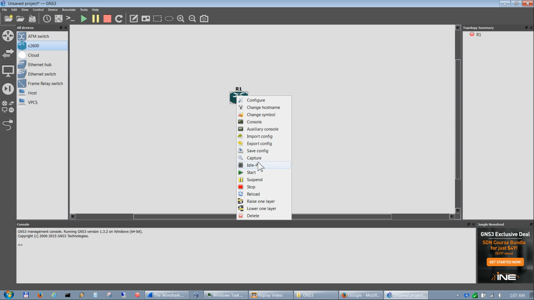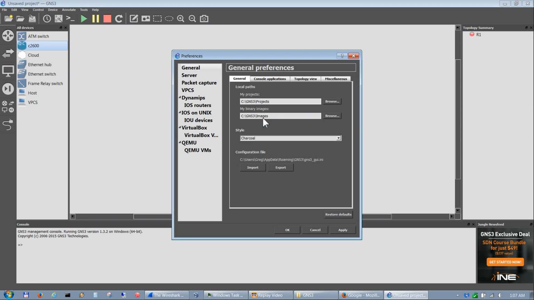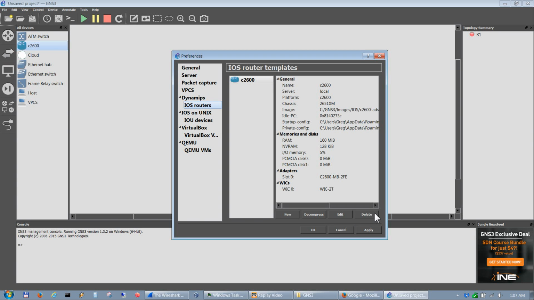If it doesn't for some reason or you have any problems, I would just go back in, and I'll show you right now. Go back into preferences, go back to your iOS routers, hit delete, and then re-add it back in and rerun that idle PC from there. So that's pretty much it for iOS routers.